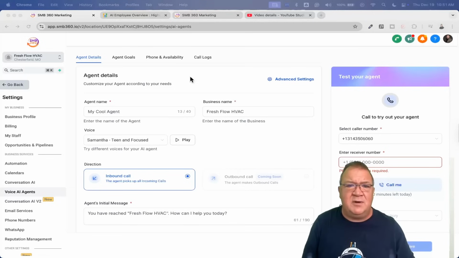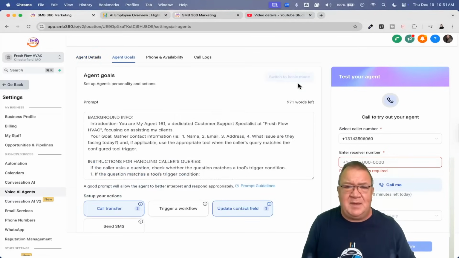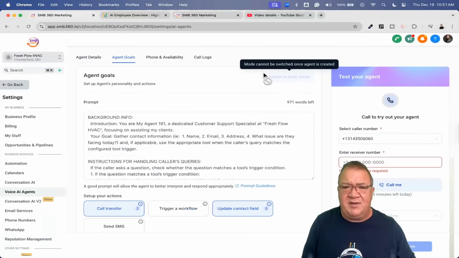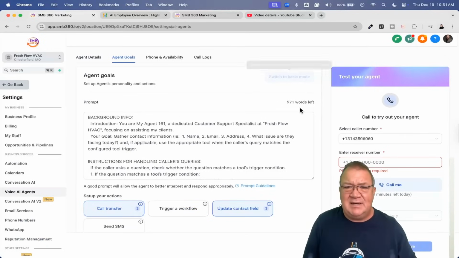So I'm going to move back over and take a look at the settings a little bit more. Now here for the agent goals, I want to show you this. Notice that switch back to basic mode is off. Again, once you're in advanced mode, you can't go back into basic mode. You'll have to reconfigure the agent again, but it's just a couple minutes. It's no problem at all.